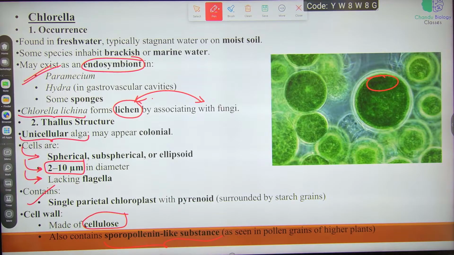Next is fertilization and zygote formation. How are they fertilized? Antherozoids will be liberated. They will swim across the water currents and they will move to the egg cells which are in the other colony. The antherozoids fuse with the egg cell, and they will form zygote or oospore.